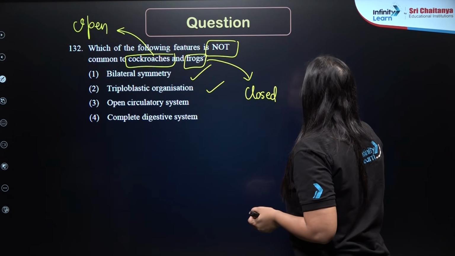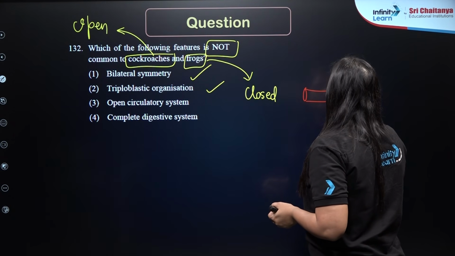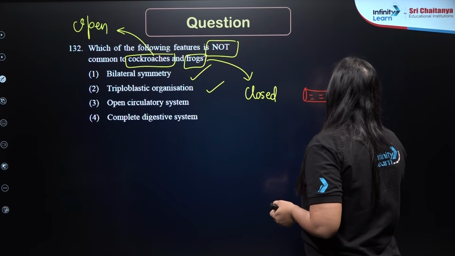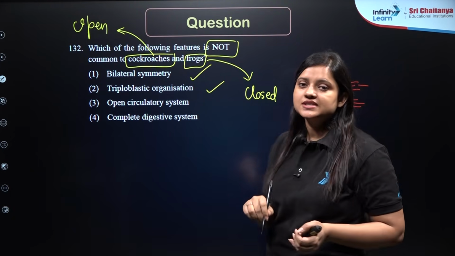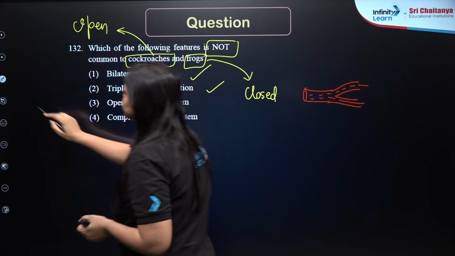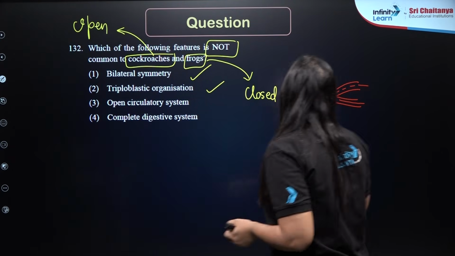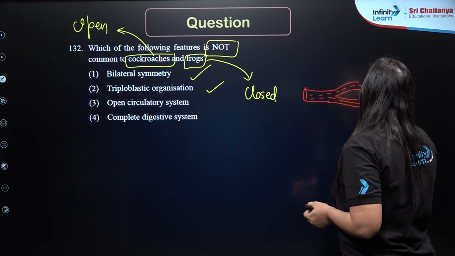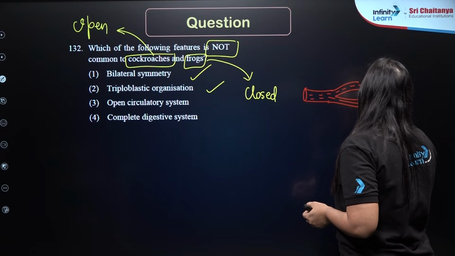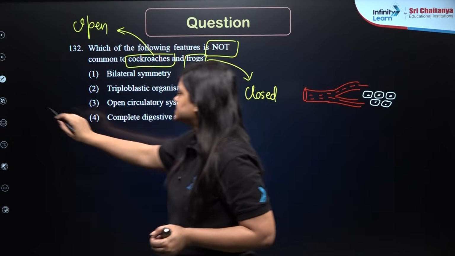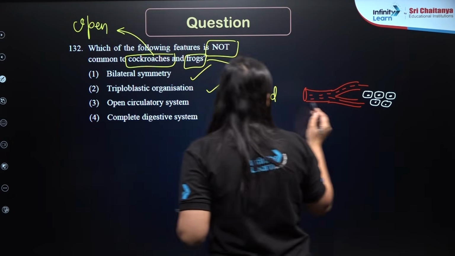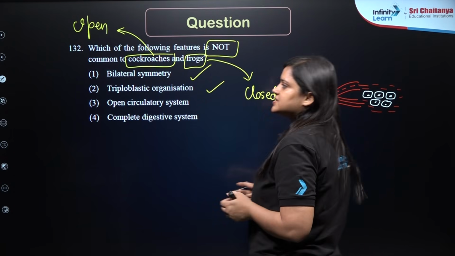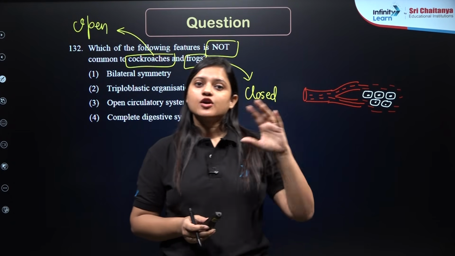The blood will come out of the blood vessels and occupy the sinuses or hemocoel, right? So the cells and tissues are directly bathed in blood. So this is the open circulatory system seen in cockroach.